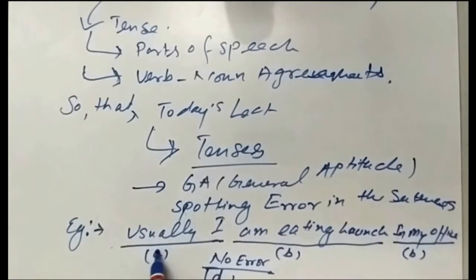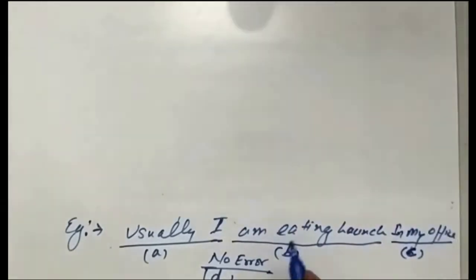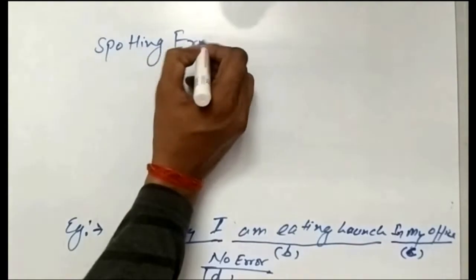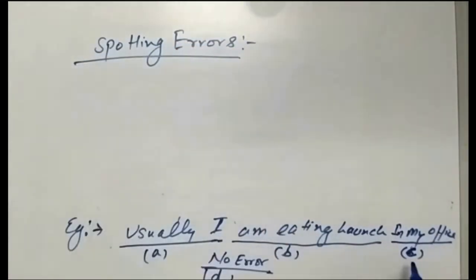Here, usually I is option A, I am eating lunch is option B, option C is in my office, and option D is no error. The questions will come like this. You have to respond under the spotting errors in the sentence, and choose one option.